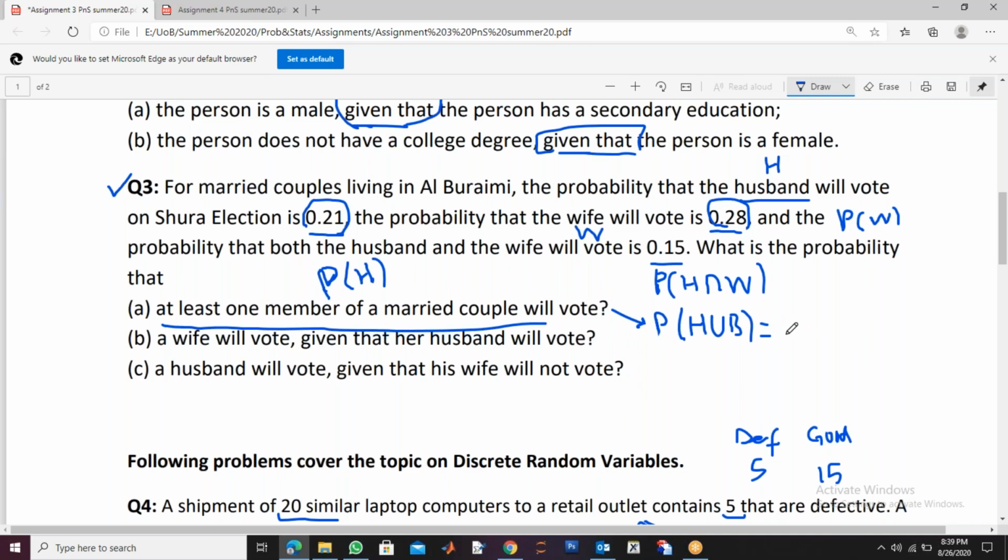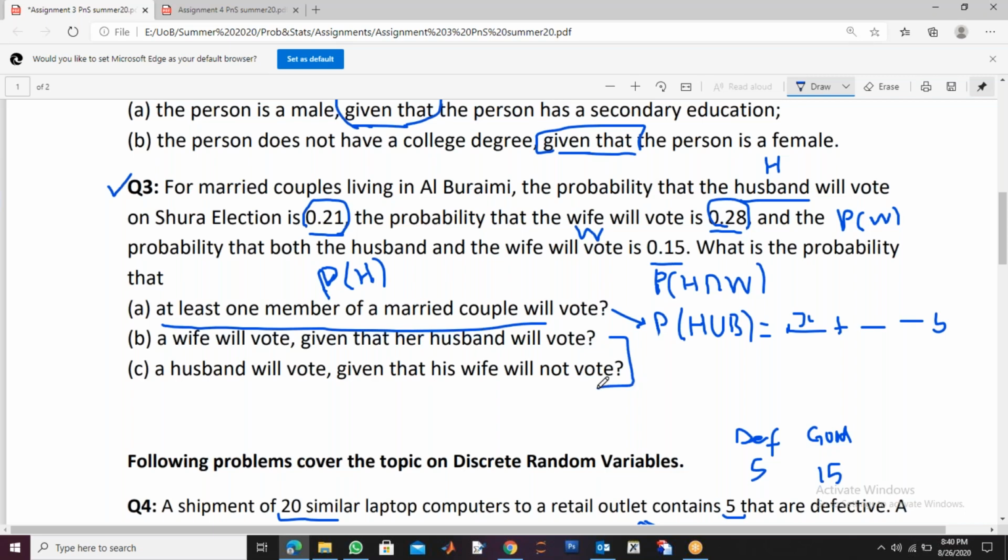So you remember the addition law. The addition law is probability of H plus probability of wife minus probability of both. So you can write P(H) plus P(W) minus probability of both. You add these two probabilities, subtract 0.15, and you will get the answer. So you can use the addition law here.